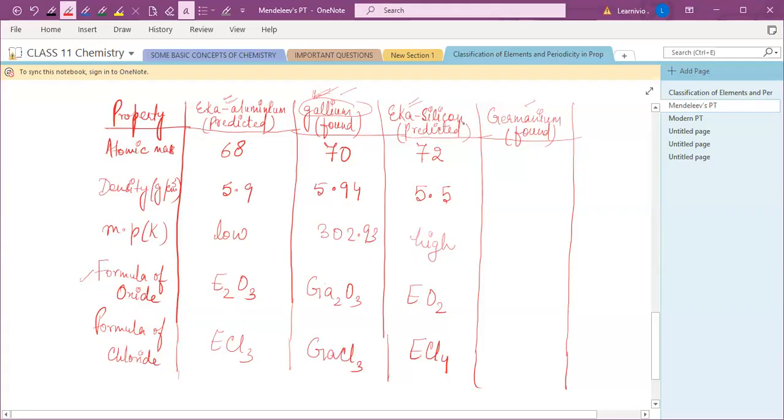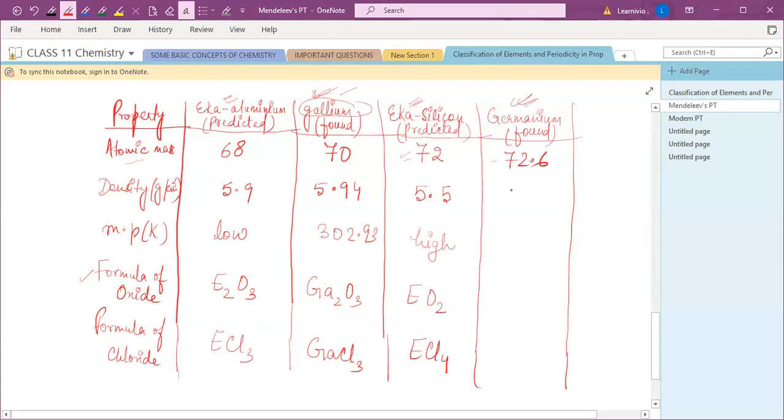Similarly, when germanium was discovered, it was found that the atomic mass of germanium is 72.6. Okay, 72.6. But he said this element is Eka silicon because it shows properties similar to silicon, and the atomic mass he predicted was 72. But the actual atomic mass comes to be 72.6 for germanium.